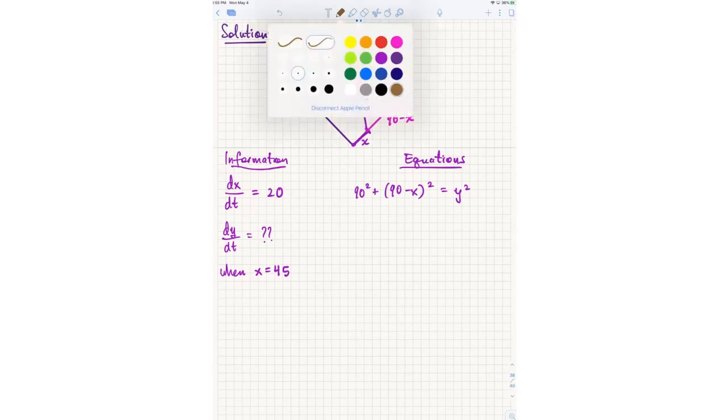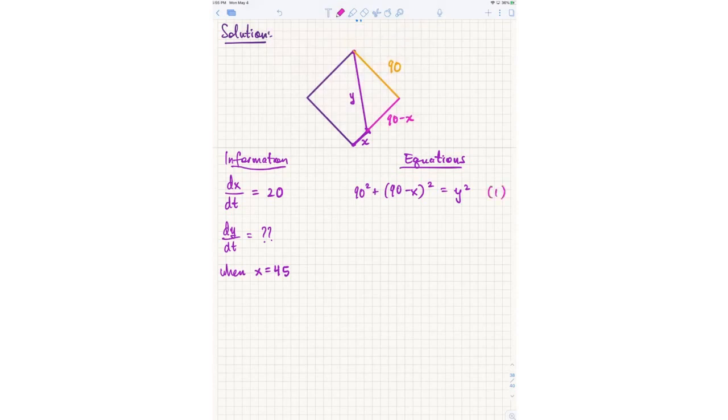Now, what do we do in related rates? Once you have all this, do I have all the given information? Yes, I went through each sentence in the problem and I translated it into math. Is this an equation that is true for all time? Yes, no matter where the player is along the baseline, this should always be true for x and y. Now what do I do? Once I have that equation that is always true for all time, what is my next step in a related rates question? How do I introduce dx dt and dy dt? Somehow I have to introduce them into the problem.